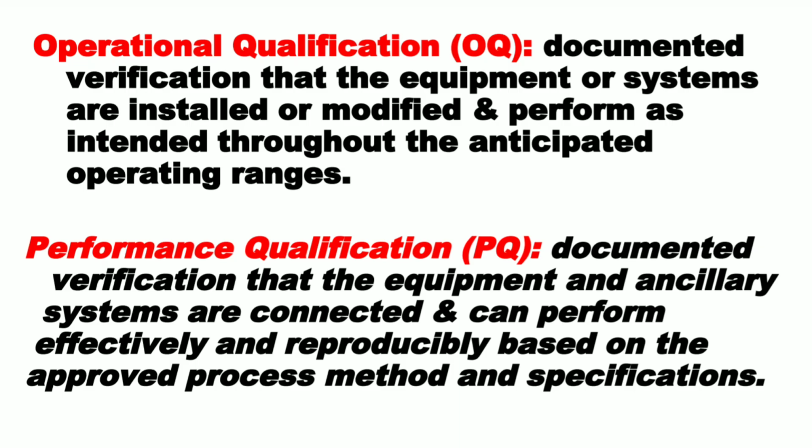OQ is operational qualification. Documented verification that the equipment or system are installed or modified and perform as intended throughout the anticipated operating ranges. PQ is performance qualification. Documented verification that the equipment and system are connected and can perform effectively and reproducibly based on the approved process, method and specification.